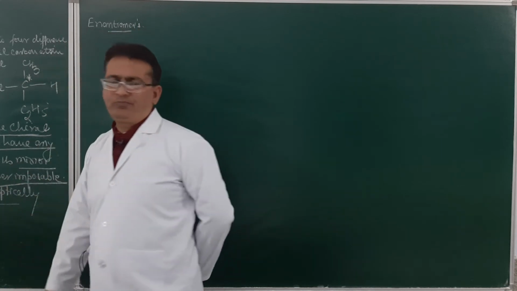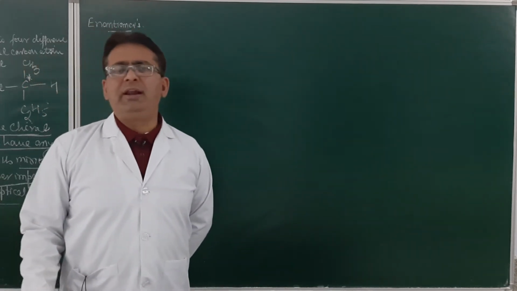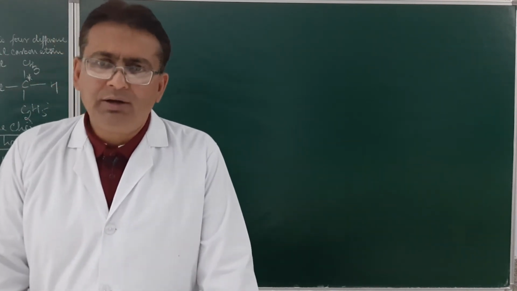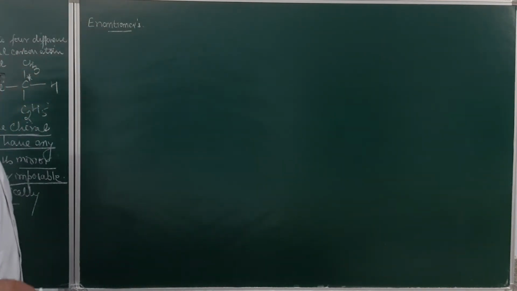What are enantiomers? So, students, compounds which are mirror images of each other but are non-superimposable are called enantiomers.